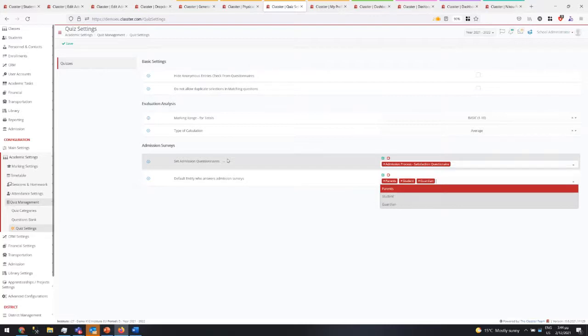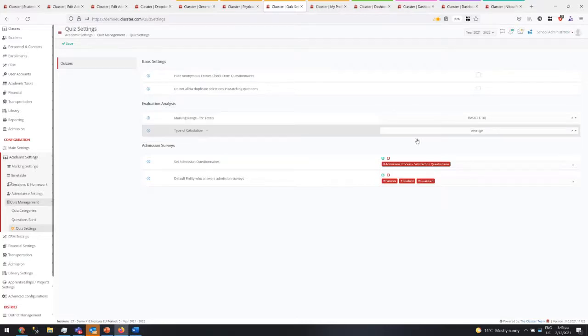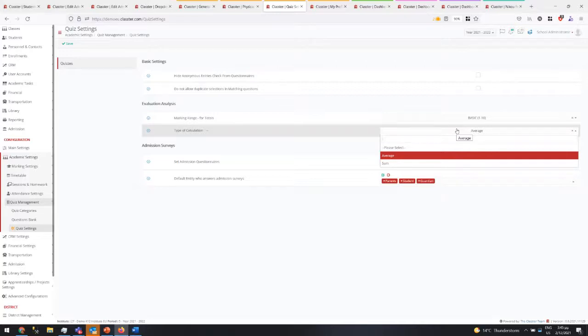evaluation of teachers. So we want teachers to be evaluated by other teachers or employees. For the time being, we have implemented the employees part, the teachers coming. So we want employees and teachers, in reality both, to have quizzes, answers, surveys about the performance of the teacher or the performance of an employee, and we want this to be added into the system. So you see here we can add a range. So from 1 to 10, for example, that gives you pass, not pass, good, excellent, things like that, and the type of calculation, if it's a summary or average of the marks you give in the quiz answers.